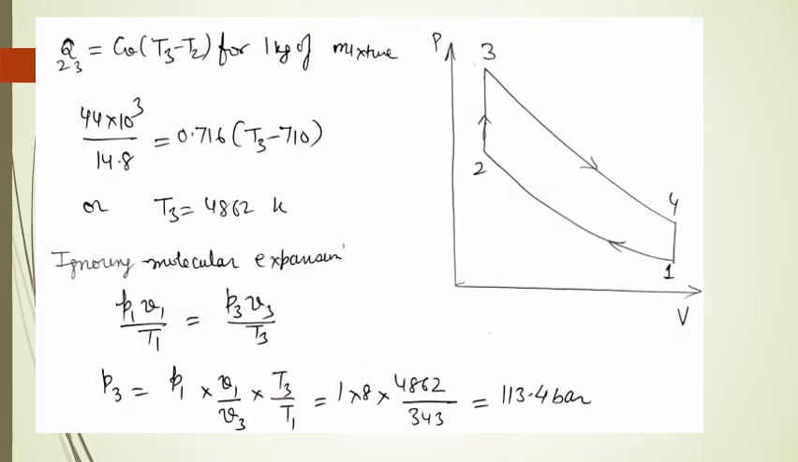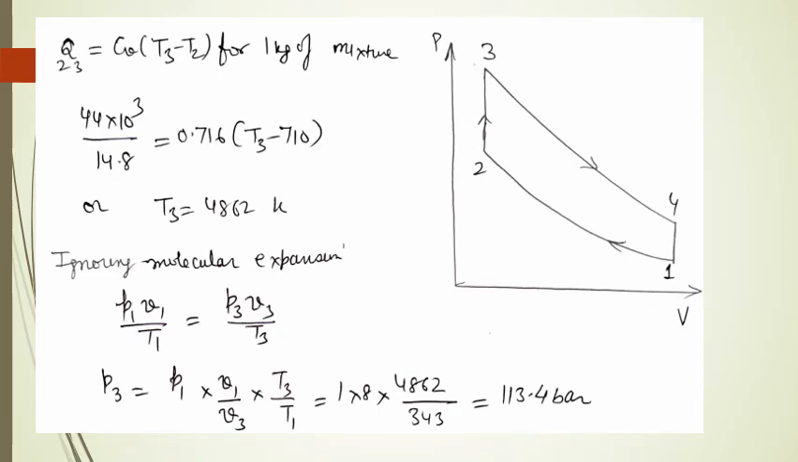Now the heat supplied during constant volume process will be Cv into T3 minus T2. Now here in the question we have been given 13.8 as the air fuel ratio. Now for 1 kilogram of fuel assumed, we will have 13.8 kilogram of air. So the total amount of charge or mixture will be 14.8 kilogram.